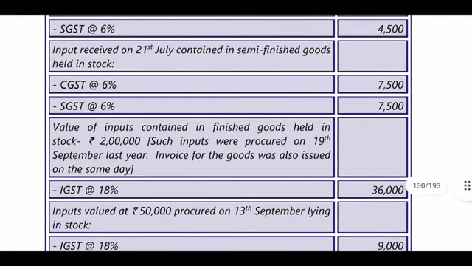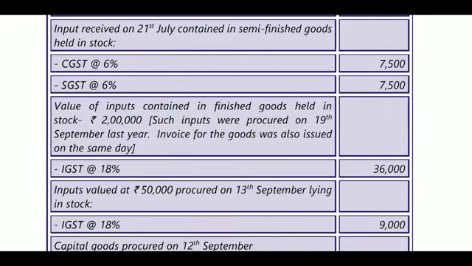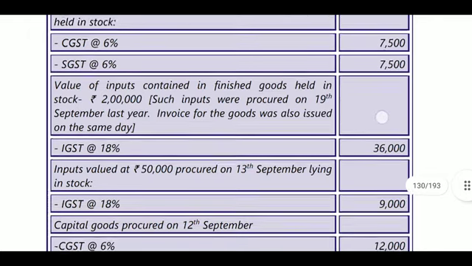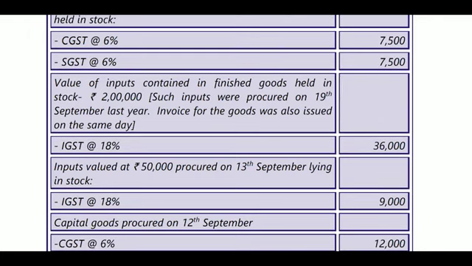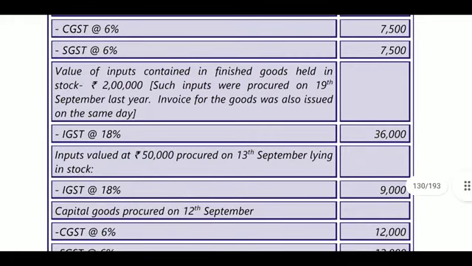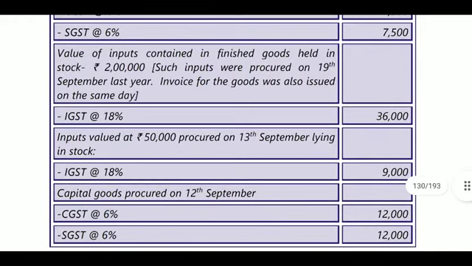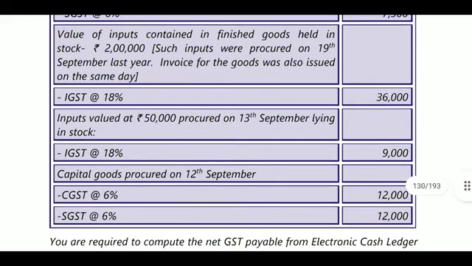Next, value of inputs contained in finished goods held in stock, 2 lakhs. Such inputs were procured on 19th September last year, and the invoice of the goods was also issued on the same day. So it was procured prior to 1 year, and it is not allowable as a claim of ITC. Next, input value of 50,000 procured on 13th September lying in stock, IGST 18%. It is in the same month, so allowable. 9,000 will be allowable as IGST.